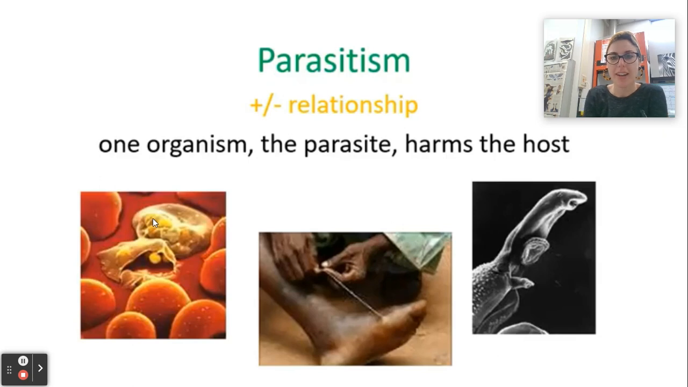and spread. Another example we have here would be tapeworm. And in this case, it's tapeworm in the human foot. So the host, or the foot in this case, is being harmed. But the parasite, the tapeworm, is benefiting from living inside the foot. It's getting nutrition. It has a place to live that's protected. So one is benefiting while one is being harmed.